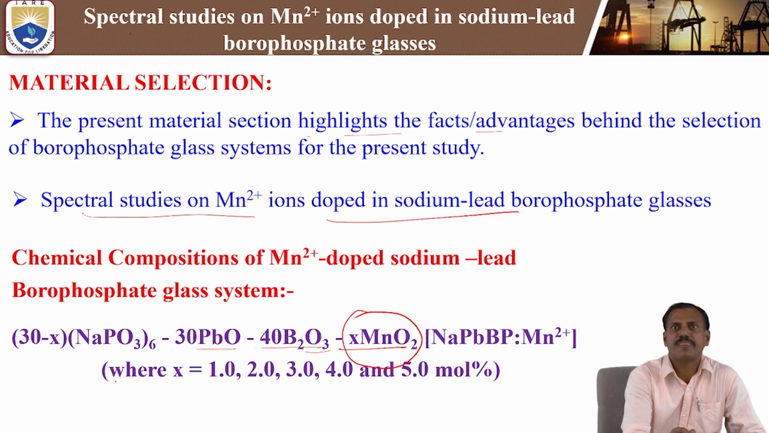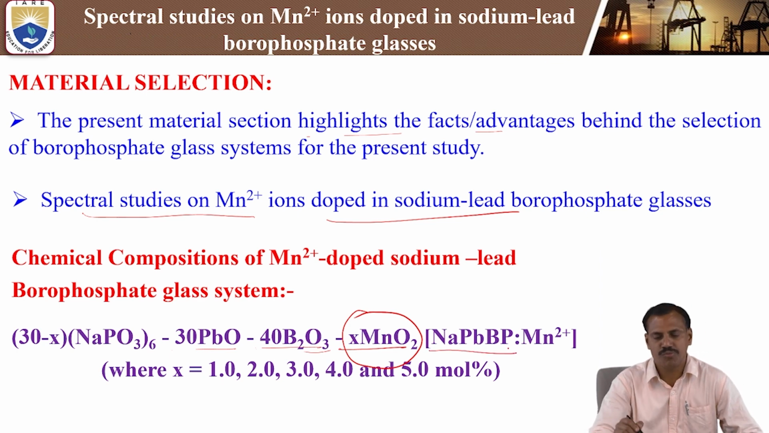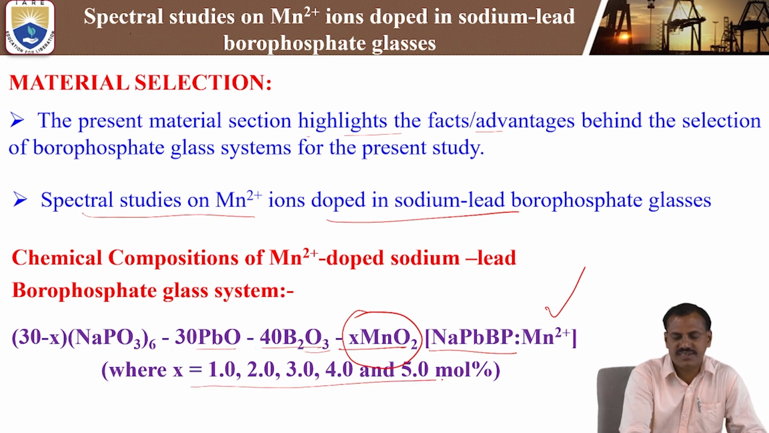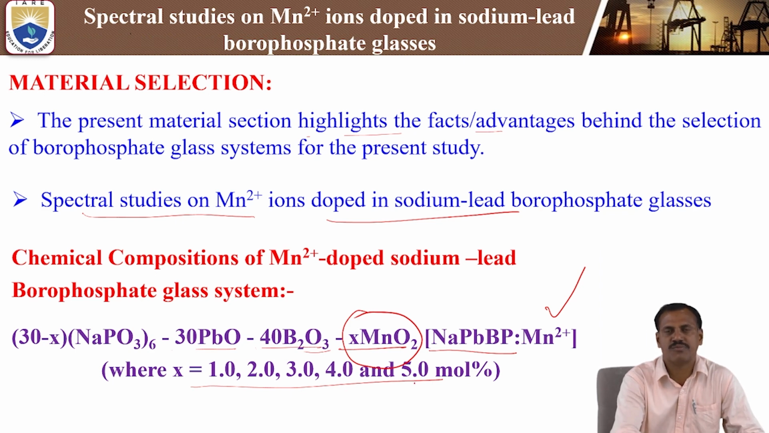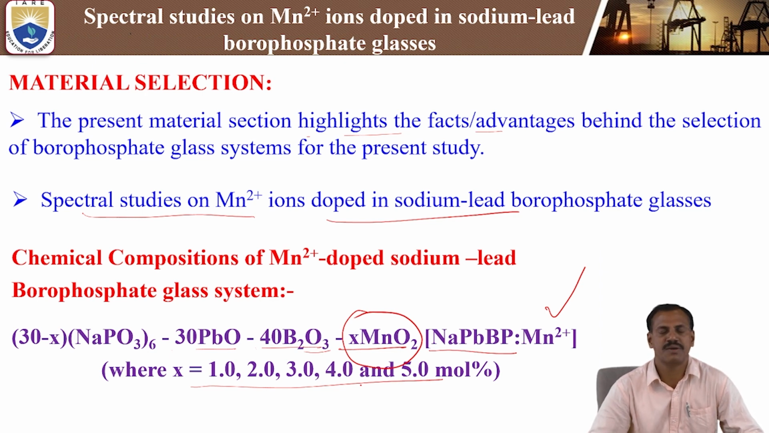Here we are using sodium lead borophosphate: sodium phosphate, lead oxide, boron trioxide, and manganese as the impurity, that is the dopant. We can simply say NaPbBP doped with Mn2+ ions. In our present study, X mole percentage is varied from 1 to 5 mole percent, so 1, 2, 3, 4, 5 mole percent of different concentrations of Mn2+ ions doped in sodium lead borophosphate glasses. We are going to study this concentration dependence using different methods.